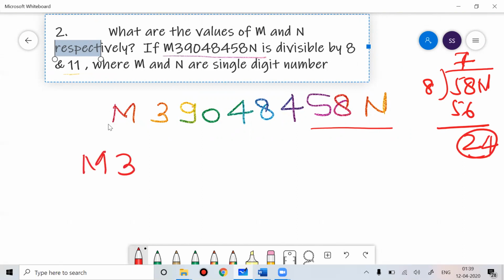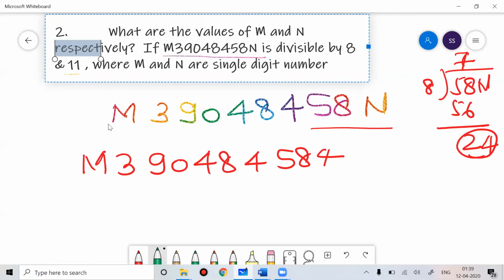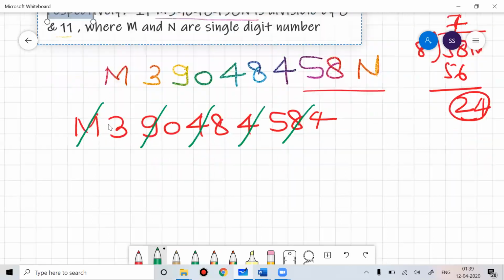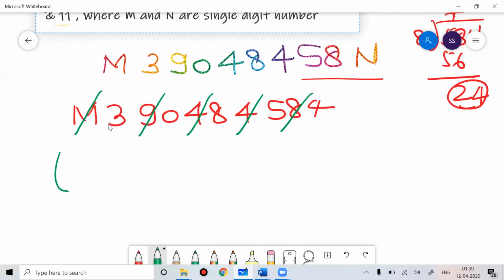So now the number is M39048458 4. Now what to do? I have to find m. I'll take the alternate digits. So for these alternate digits, 9 plus 4, 13. 13 plus 4, 17. 17 plus 8, 25. So this is 25 plus m. For the other digits, 3 plus 0, 3. 3 plus 8, 11. 11 plus 5, 16. 16 plus 4, 20.